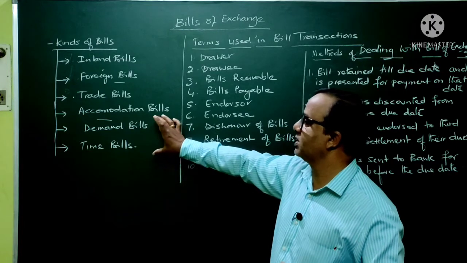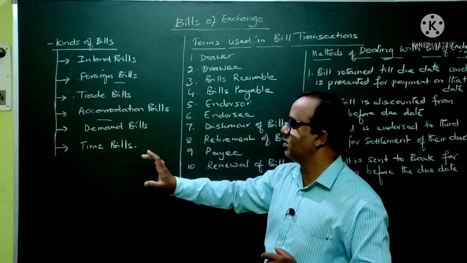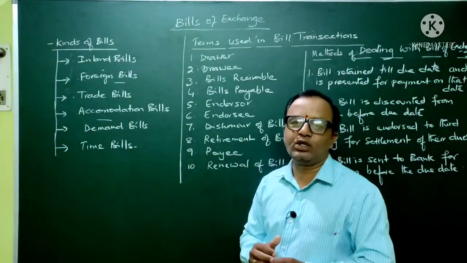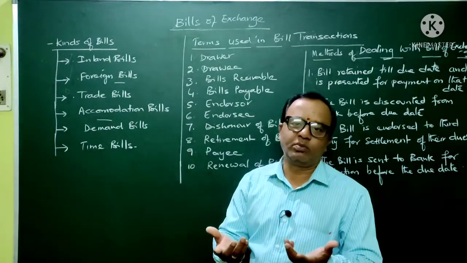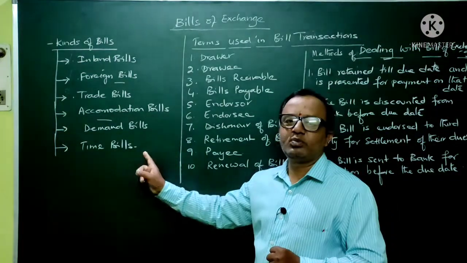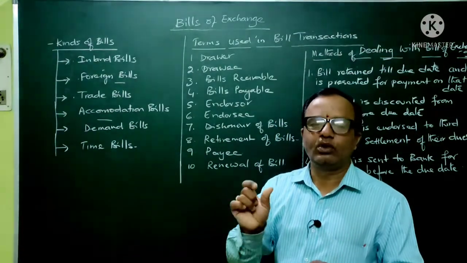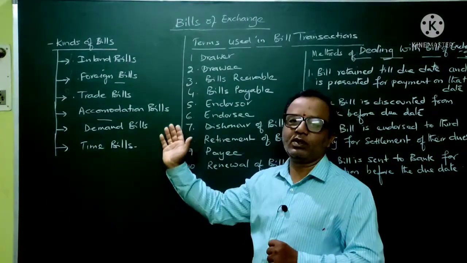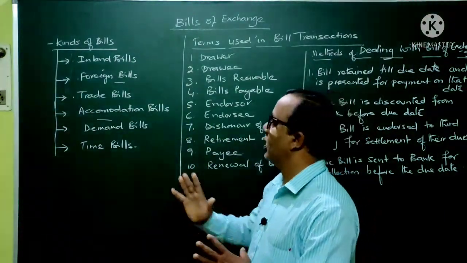The next way, bills may again be classified as demand bills and time bills. Demand bills are those bills wherein upon demand, the money on that particular bill has to be paid by the drawee. Whereas time bills means bills drawn for some particular time, just like a bill drawn for 3 months, 4 months like that. So these are different kinds of bills which are being drawn. I hope you have understood.